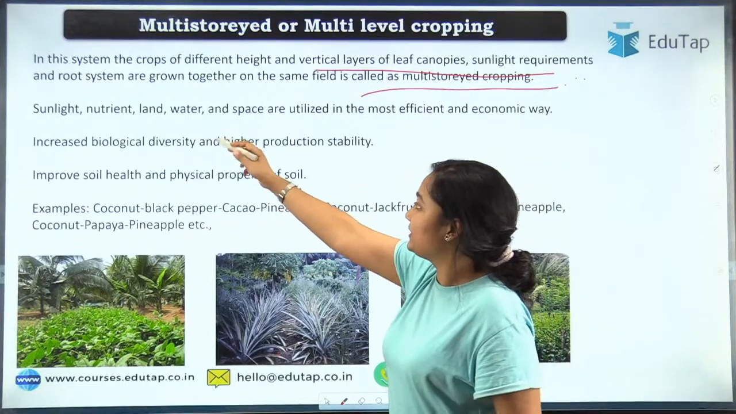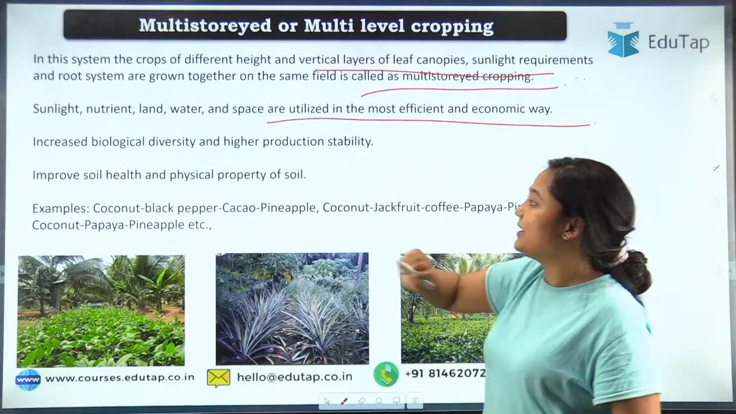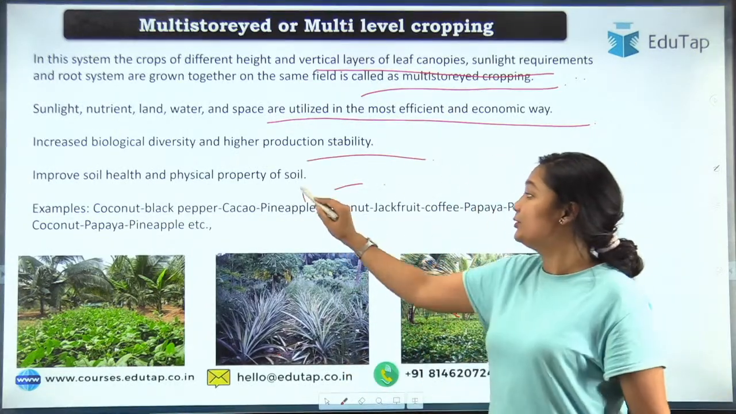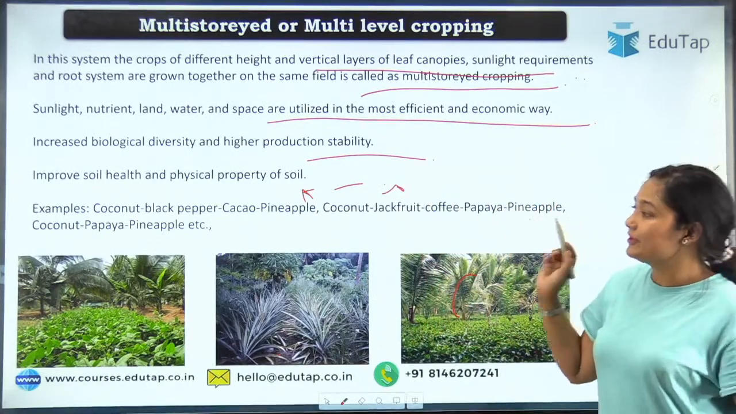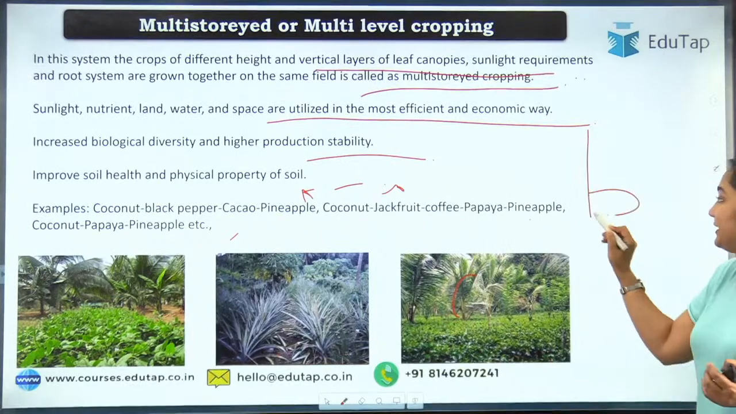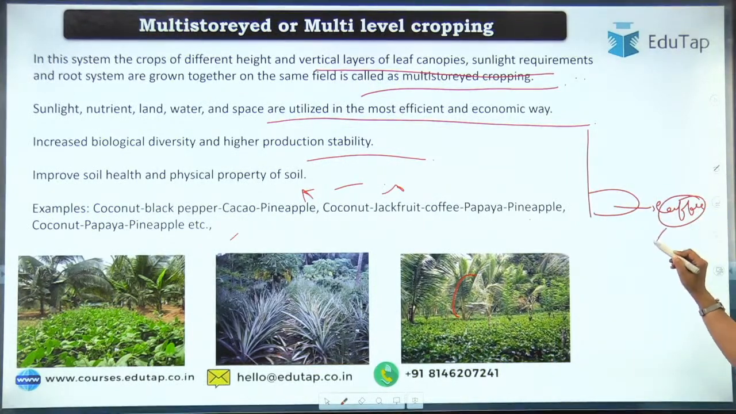So sunlight, nutrients, land, water, space are used most efficiently in this system. So biological diversity and productivity increase, and soil properties of course improve. Do remember the example. Okay, what is the example? Especially in this case, what happens? The crop that is at low height. Okay, let's say coffee is there. So usually these crops require shade.